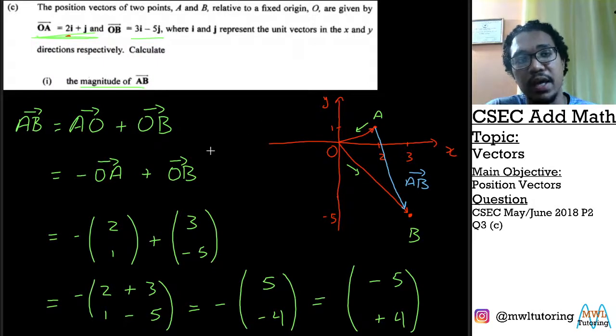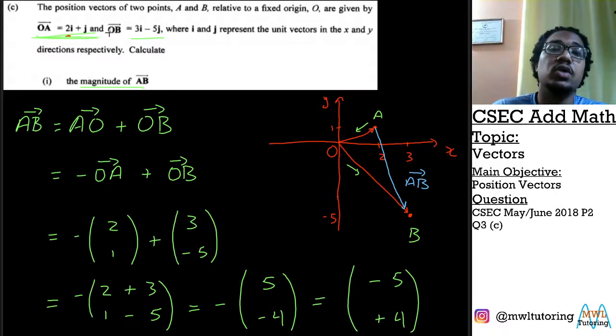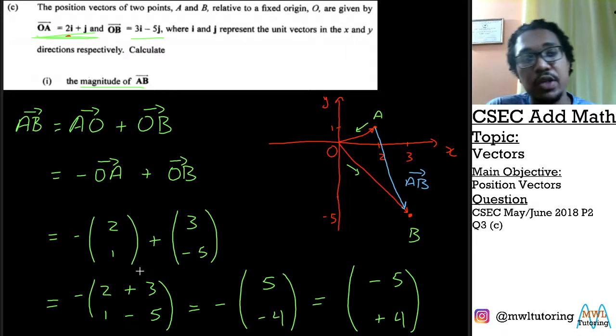Just to go back here, just to recap everything that we did, I just want to point out that we made a switch in the working. We used the column matrix format of working, just because most people might be more accustomed to that because you do it in the regular math syllabus. And the i and j format, while it is important, you could also interchange between it so long as the question isn't being too specific. So that's why I used this column matrix format here to work with.